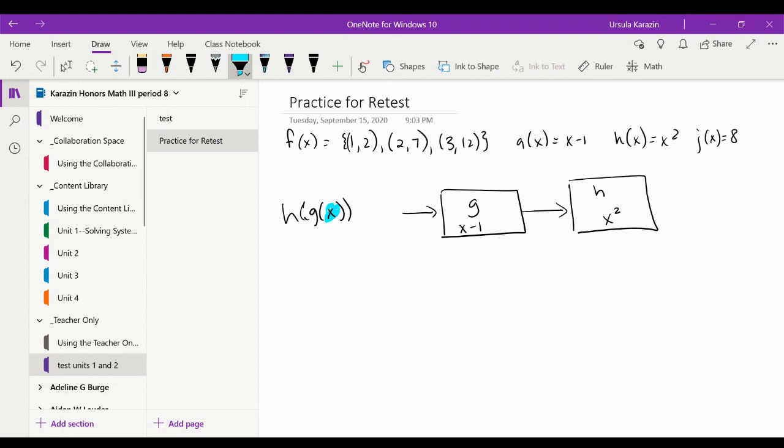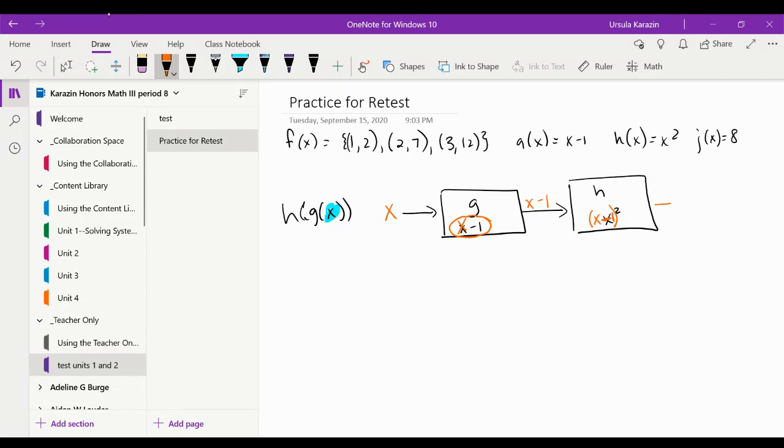And then I'm going to put what's here into my first box. So that means I'm going to put X into my G box. So wherever I have an X, I'm going to put what? Oh, an X again. So that doesn't actually change anything on the first box. And so then what comes out is an X minus 1. But that does change something for the second box. Because for the second box, wherever I see X, I put X minus 1.